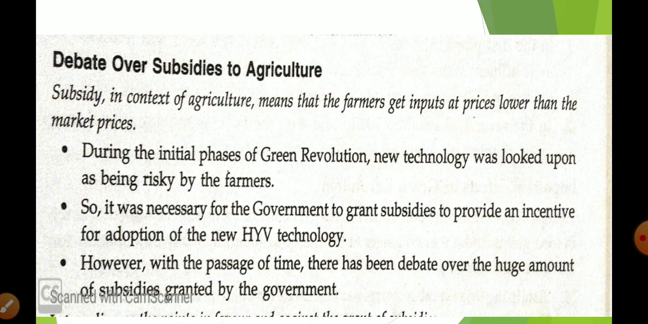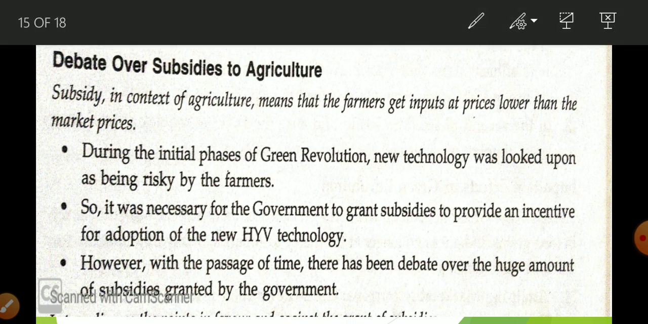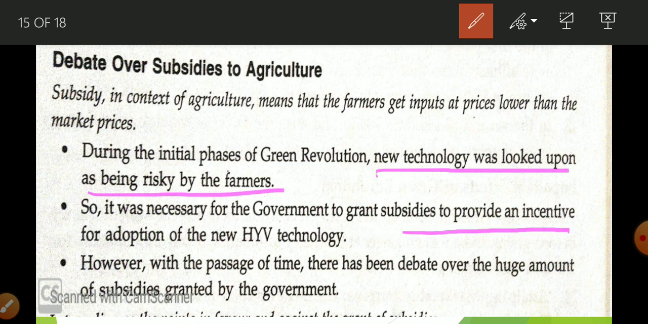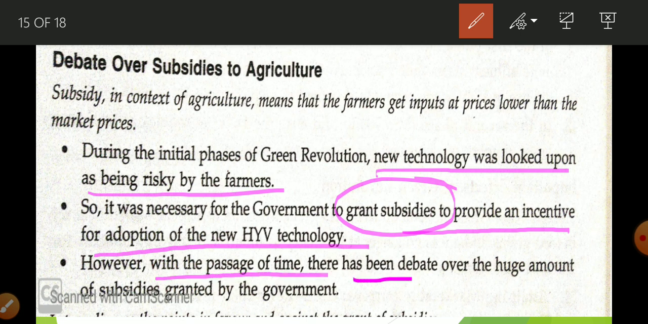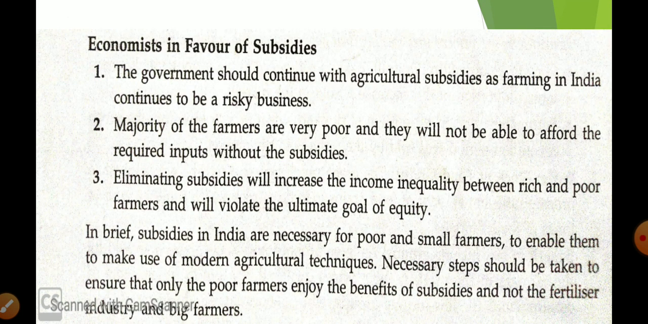Now, the debate over the subsidy to agriculture. Here, new technology was looked upon as very risky because there are too many chances of pest attack, and again it is too expensive. So that is why the government provides incentives by giving subsidies, so that more and more farmers use HYV technology. However, with the passage of time, there has been a debate over the huge amount of subsidy granted by the government. Let me explain it.